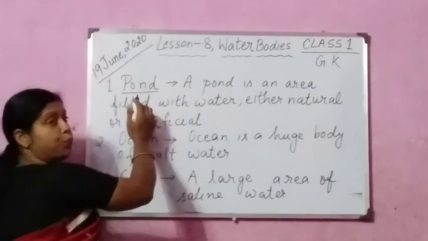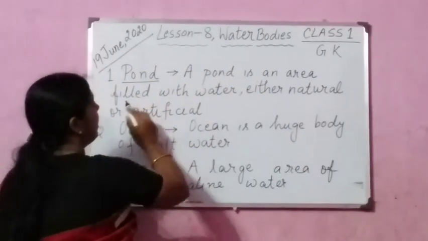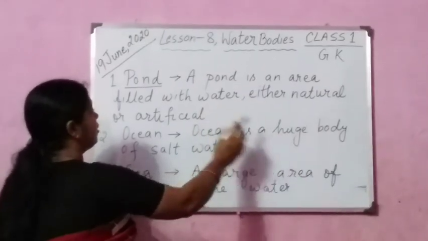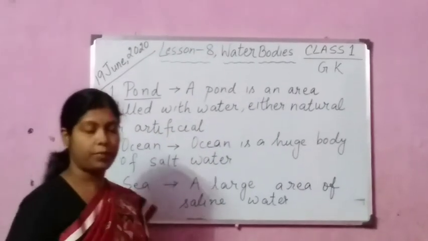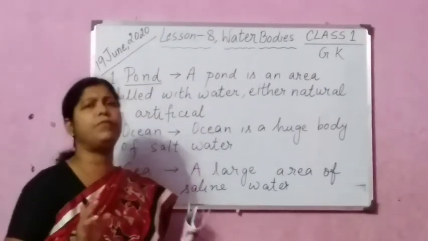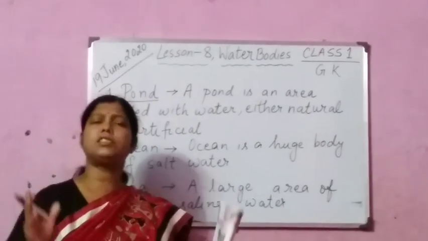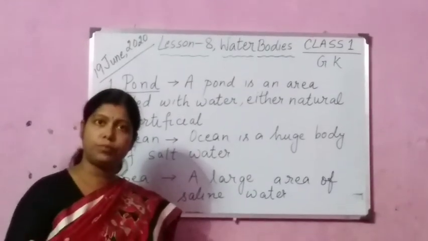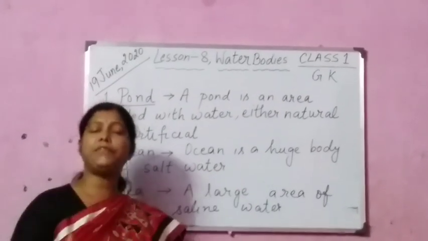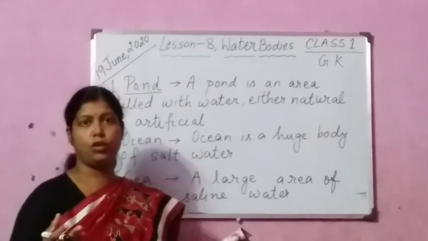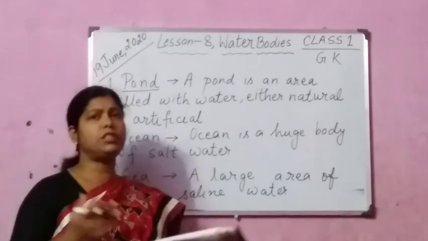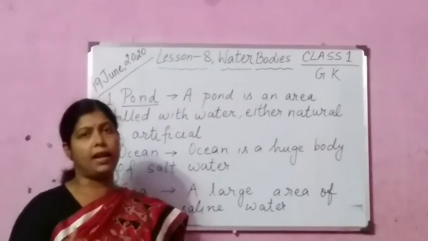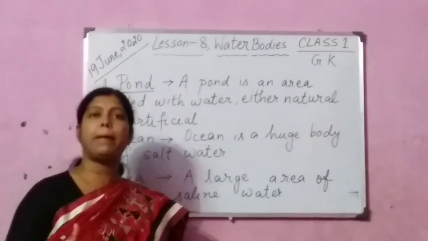What is a pond? A pond is an area filled with water, either natural or artificial. A pond is not a very big body of water, it's a small body of water, but it may be natural and it may be artificial, that is man-made. Natural means which is created by nature, and artificial means which is made by man.